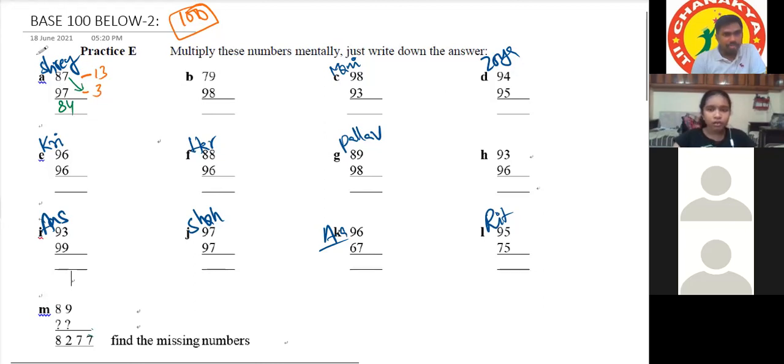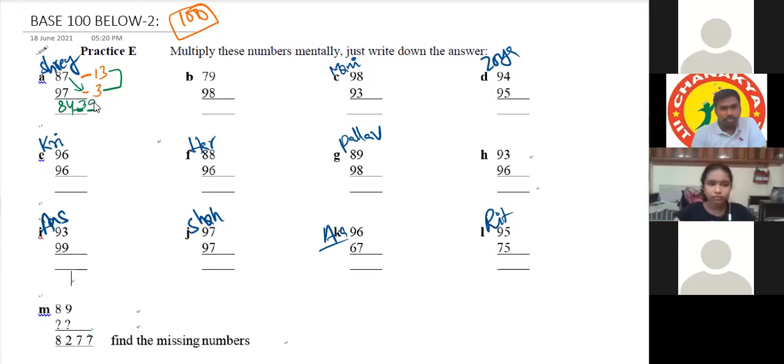Sir, 2 positions should be reserved, then 13 into 3 equals 39. 39. Very good. Correct. Ritvik, any doubt or completed questions? Completed, sir. Why would I have doubt?